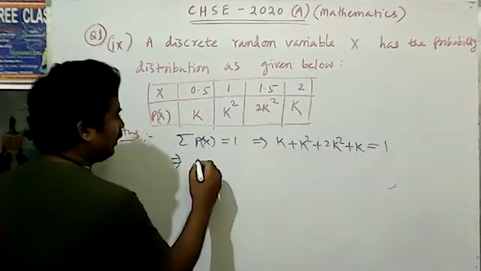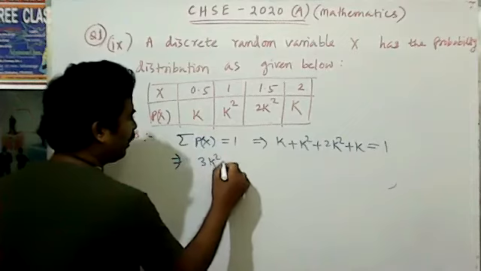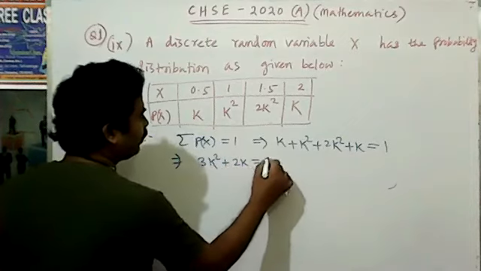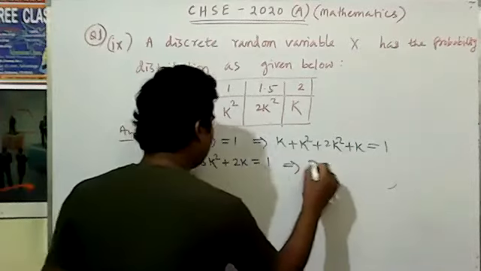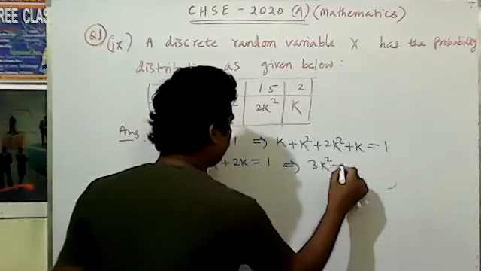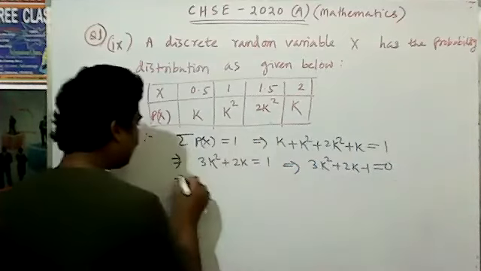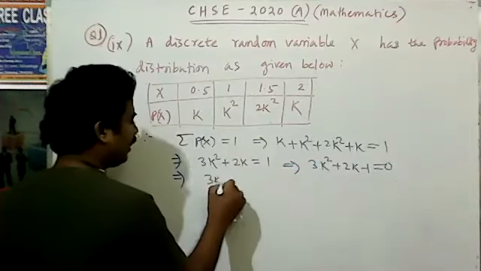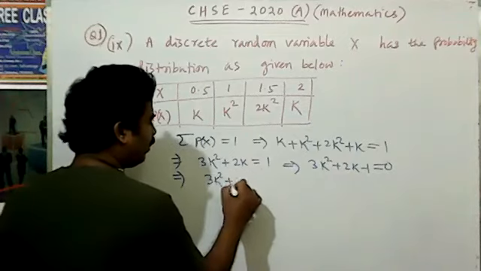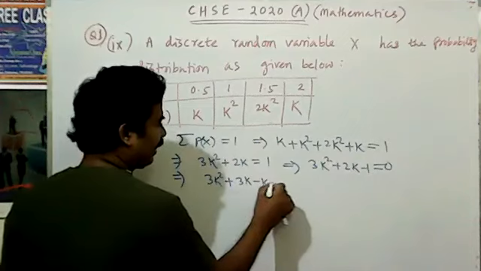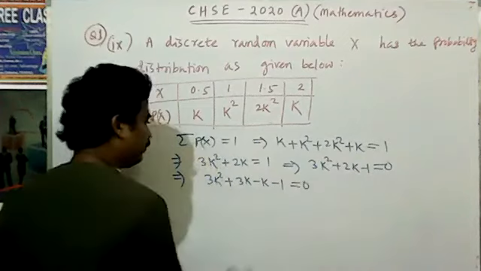That means 3k square plus 2k is equal to 1. You can say 3k square plus 2k minus 1 equal to 0. You can factorize: 3k square plus 3k minus k minus 1 equal to 0.